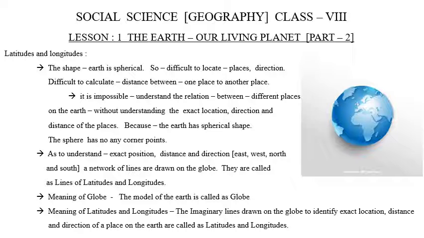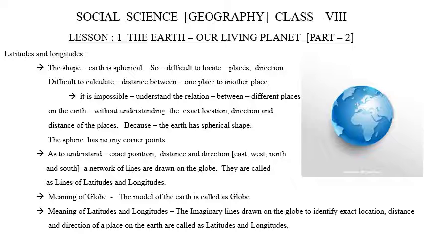It is impossible to understand the relation between different places on the earth until we understand the exact location, the exact direction, and the exact distance of the places.